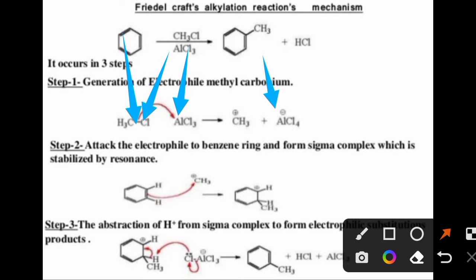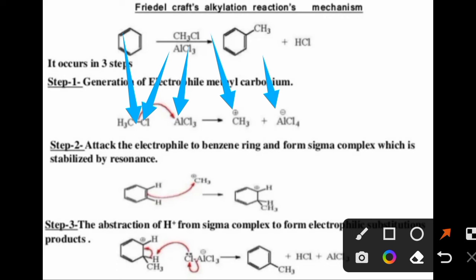As the electron efficient species Cl is added to AlCl3 and converted into AlCl4, AlCl4 now gets a negative charge, and the same amount of positive charge automatically develops on the carbon of CH3. In such a way, methyl carbocation is formed, which acts as an electrophile.